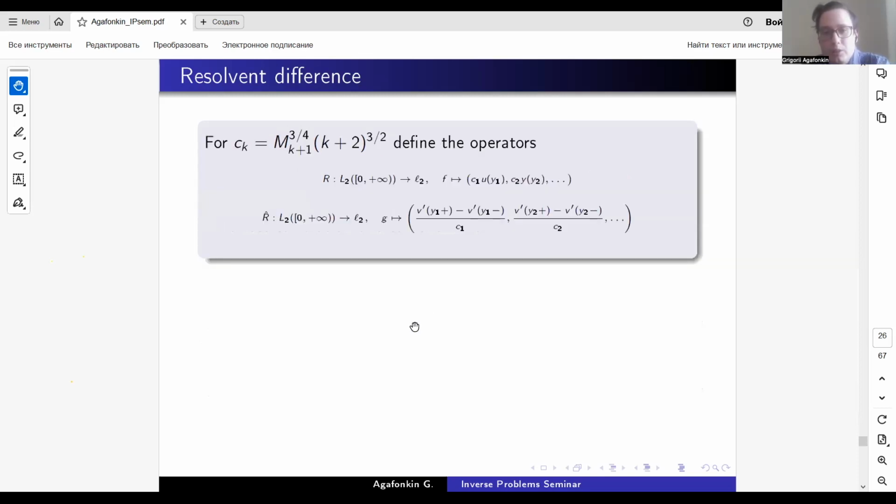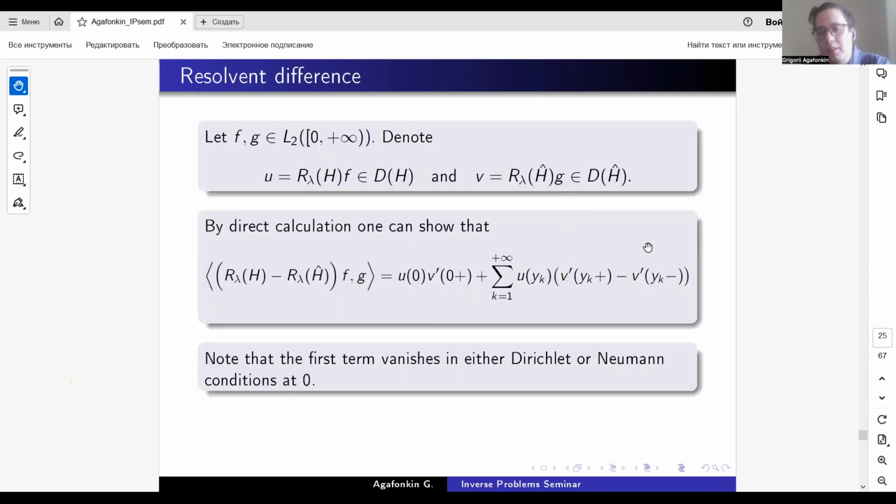Okay, so we define some constant c_k, which is equal to m_k minus 1 to the power of 3 over 4 times k plus 2 to the power of 3 over 2, and we define some operators. You see, in this sum we have something like the scalar product in small l2, so we will make use of this fact.